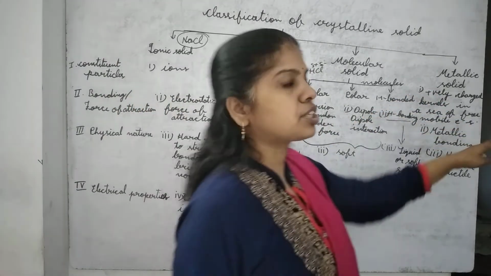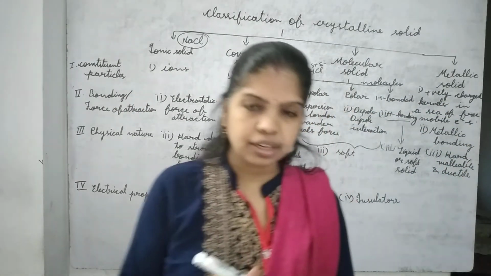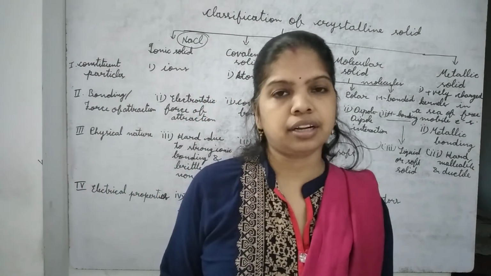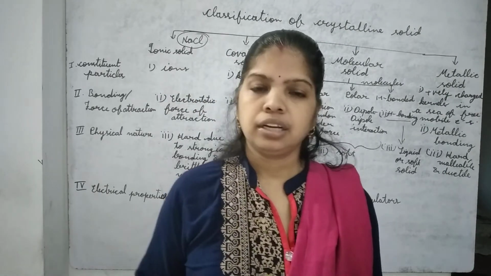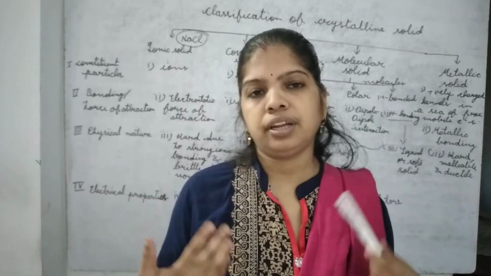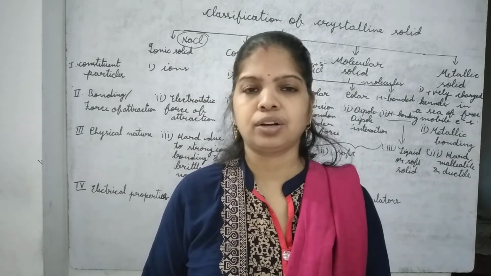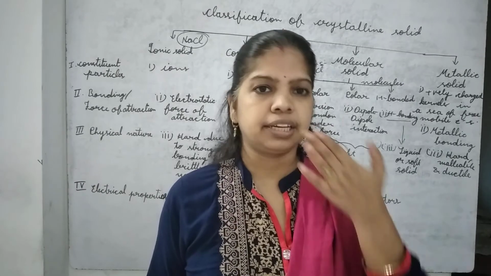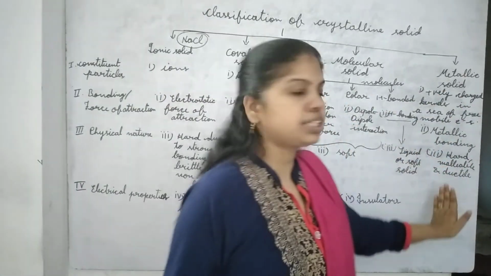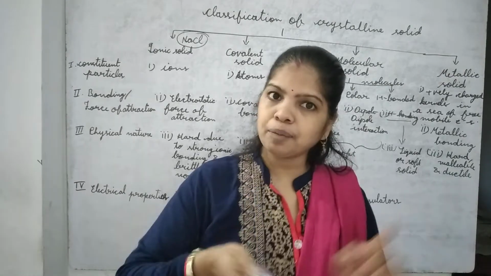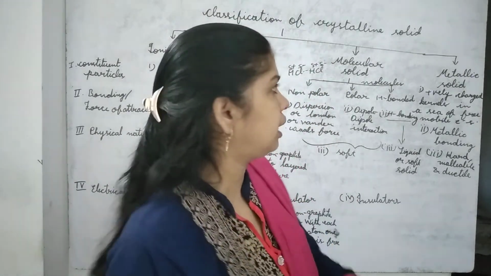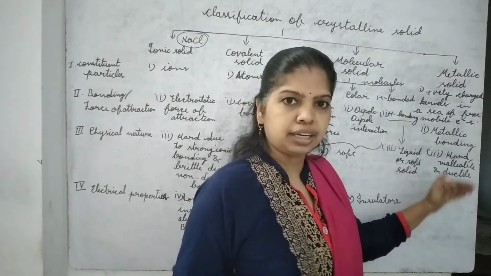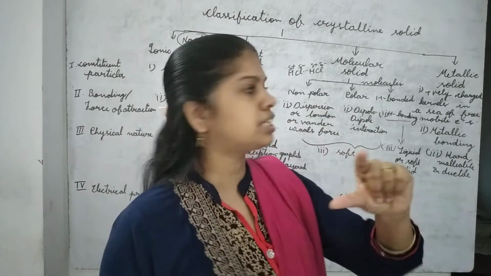Now metallic solids are good conductors in solid state, in molten state, even in aqueous state also. But if we increase the temperature, then the electrical conductivity of metallic solid decreases.